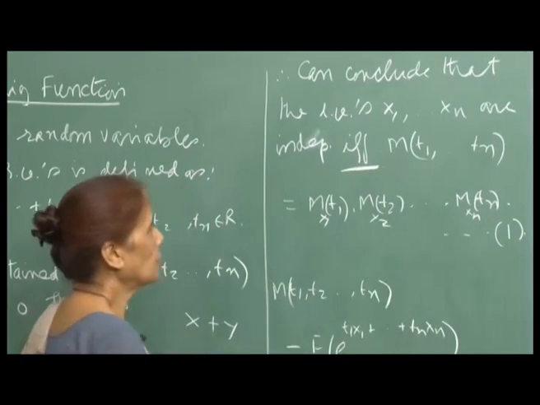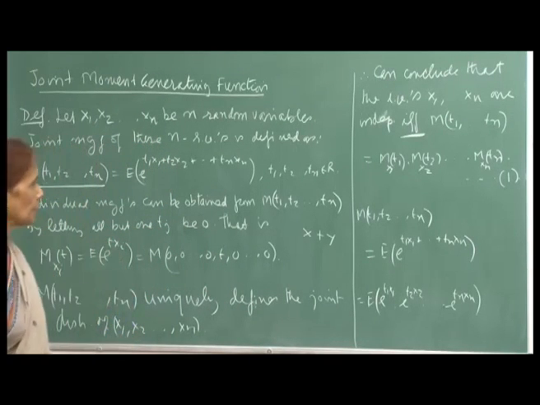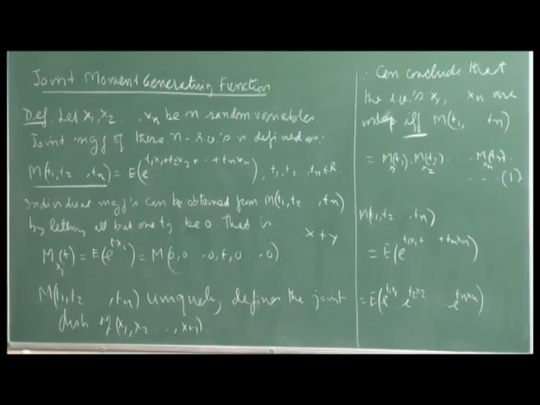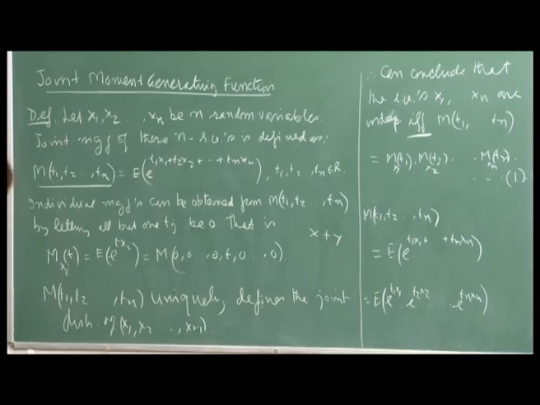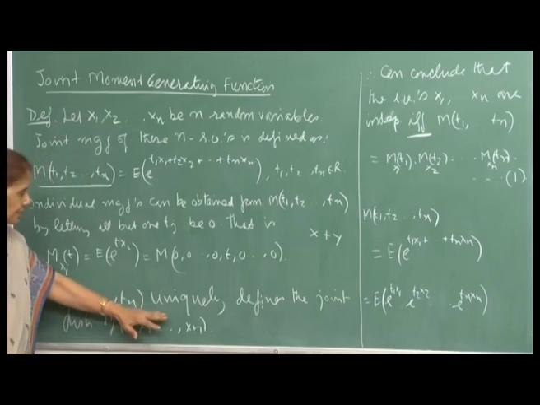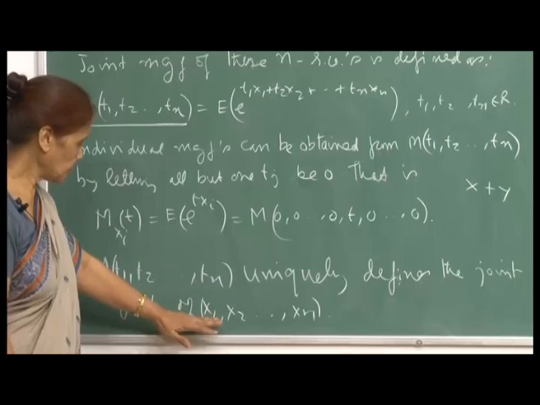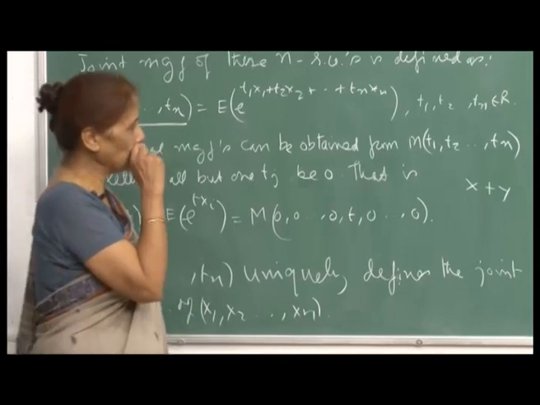That means you can decompose your joint moment generating function into the product of individual MGFs, assuming that the MGF defines the distribution function uniquely, which we have accepted.